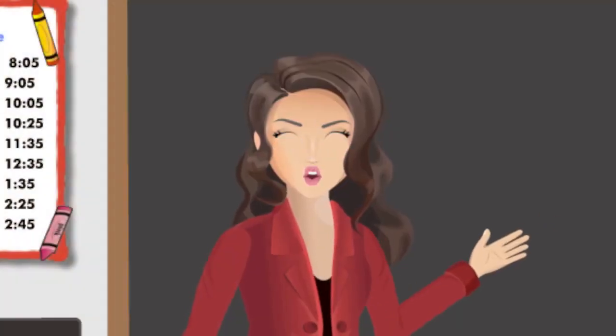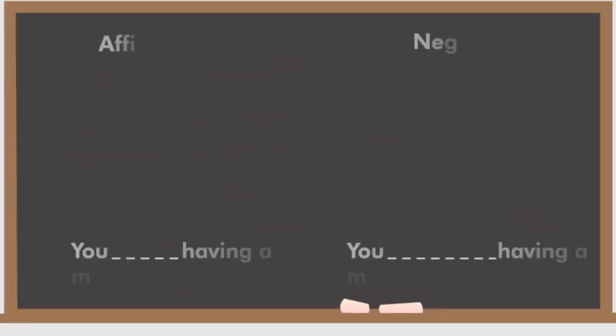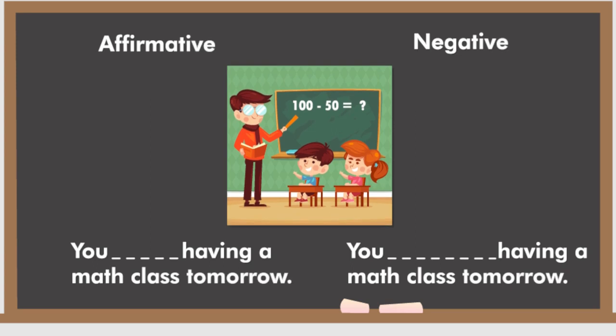Now it's your turn to practice. Can you fill in the blanks with the correct verb? Go ahead, I'm listening. That's it. You will say, you will be having a math class tomorrow. Or for negative, you will say, you will not be having a math class tomorrow.